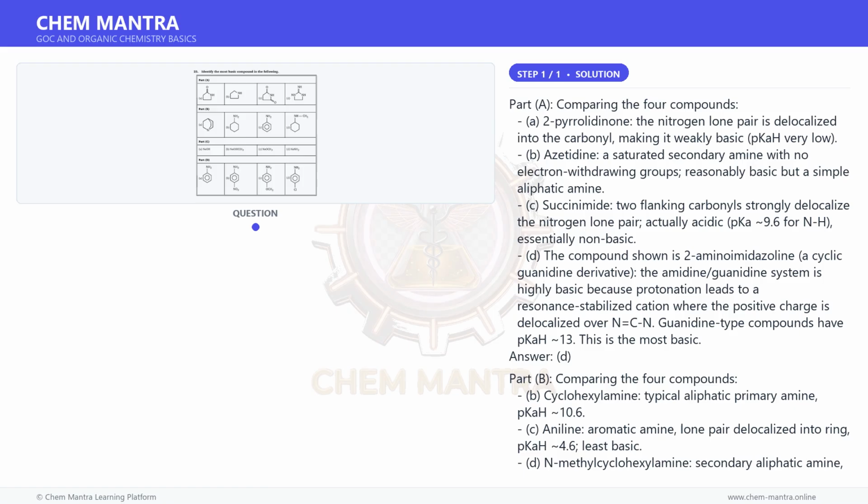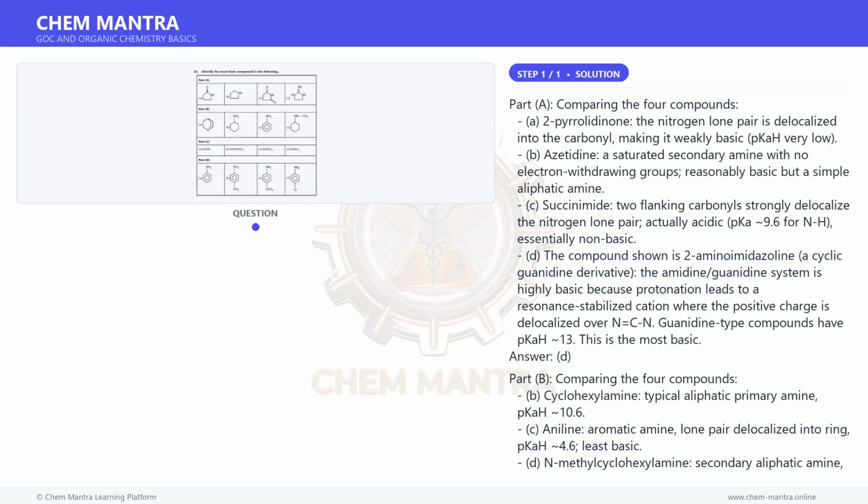Part B. Comparing the four compounds. B. Cyclohexylamine, typical aliphatic primary amine, pKaH 10.6. C. Aniline, aromatic amine, lone pair delocalized into ring, pKaH 4.6, least basic. D. N-methylcyclohexylamine, secondary aliphatic amine, pKaH 11, more basic than primary due to the plus I effect of methyl, but solvation effects matter.